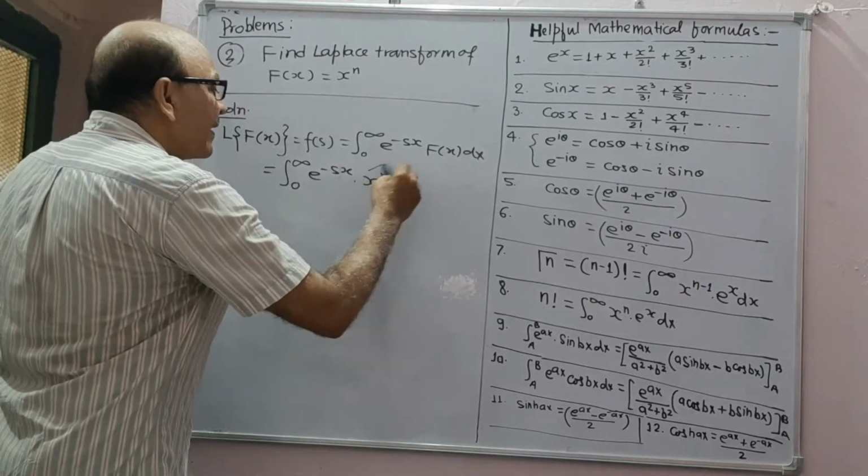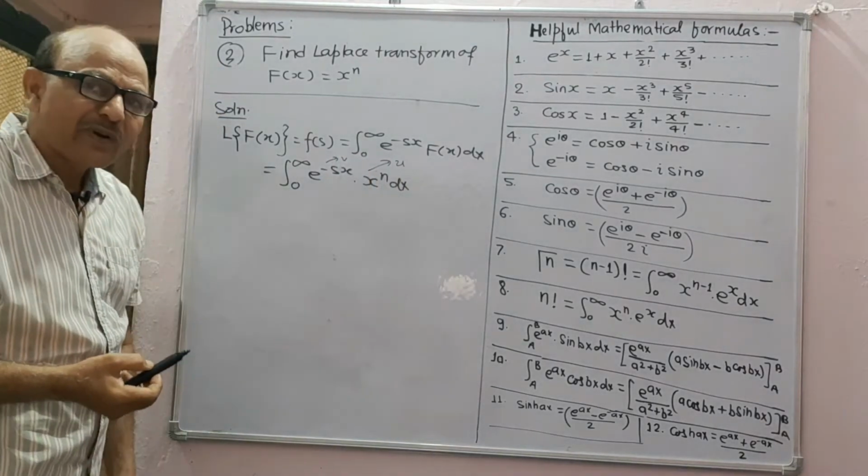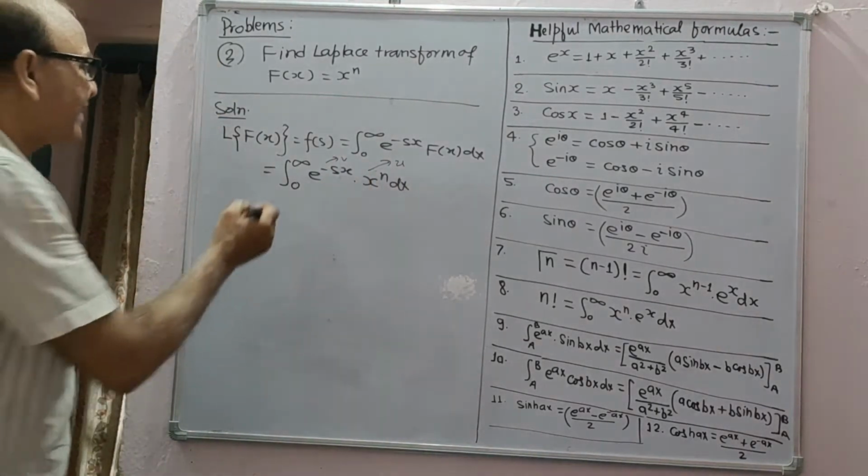Now again take this as u and this as v for the purpose of integration by parts.